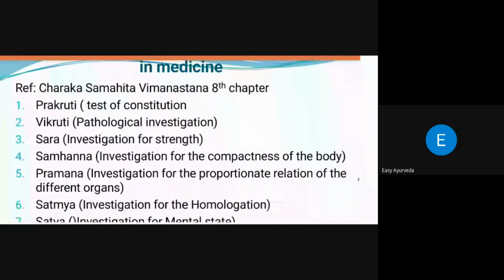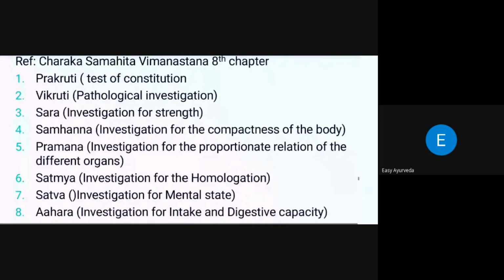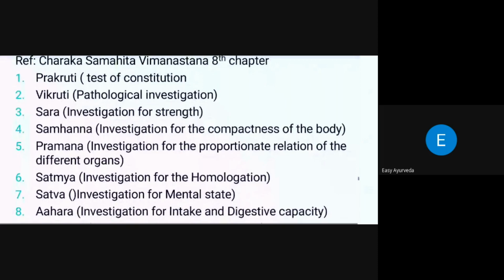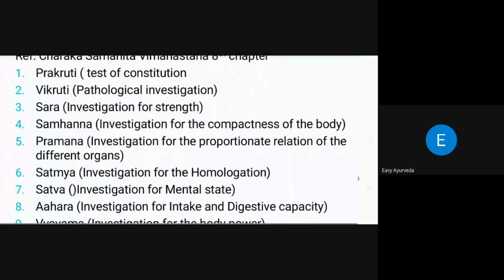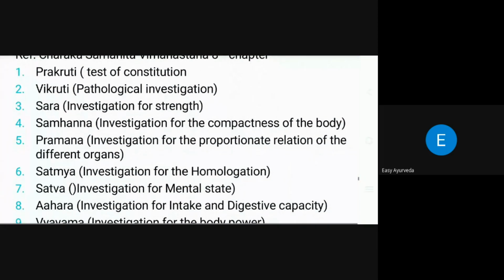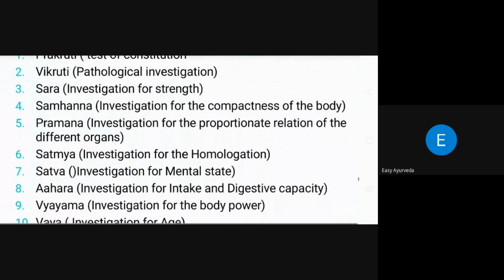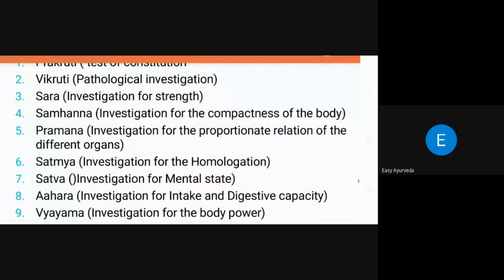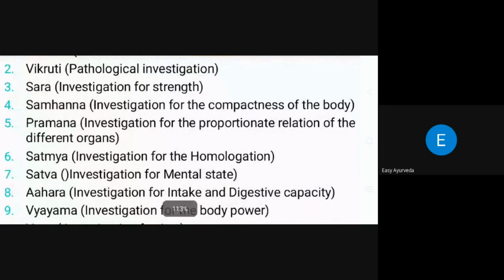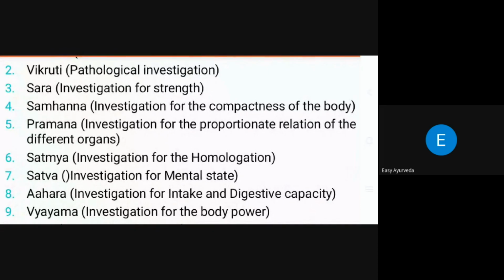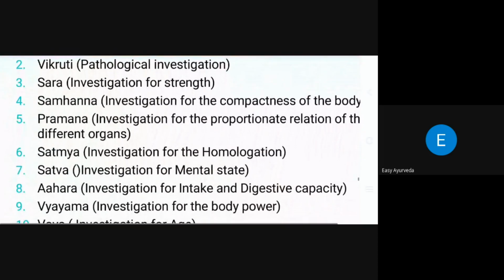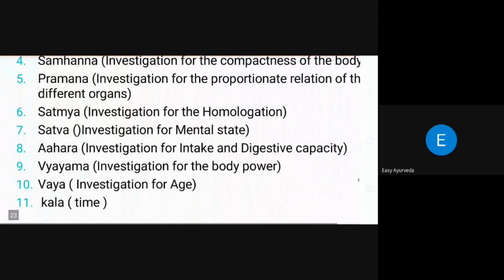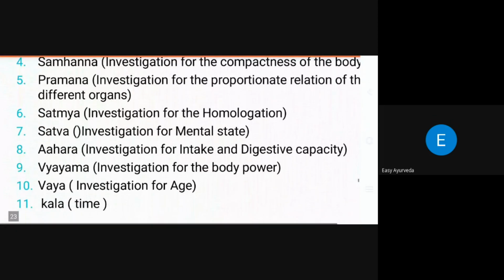Some of the examinations mentioned are the applied aspects of the 10 topics of investigation in medicine, like the Dashavida Parikshas. Prakriti, the test of constitution. Vikruti, pathological investigation. Sara, investigation of the body's strength. Samhanana, investigation of the compactness of the body. Pramana, investigation of the proportionate relation of the different organs. Satma, investigation of habituation. Sattva, investigation of mental state.